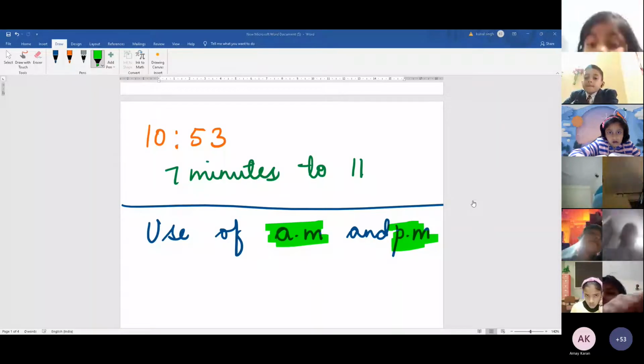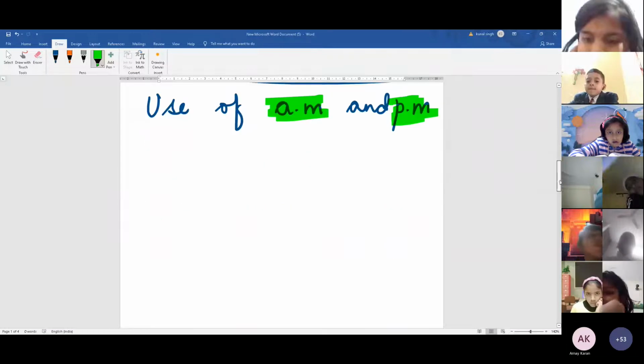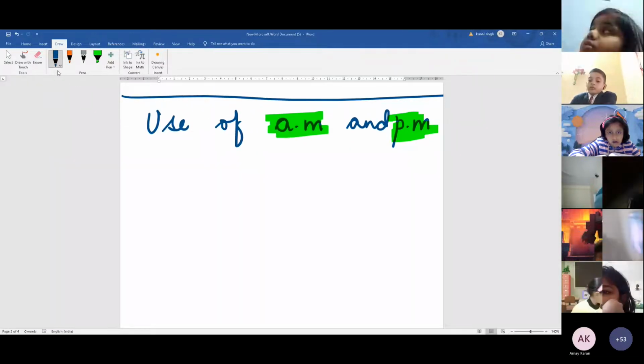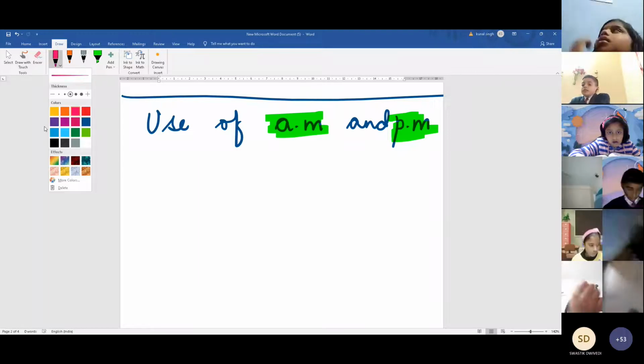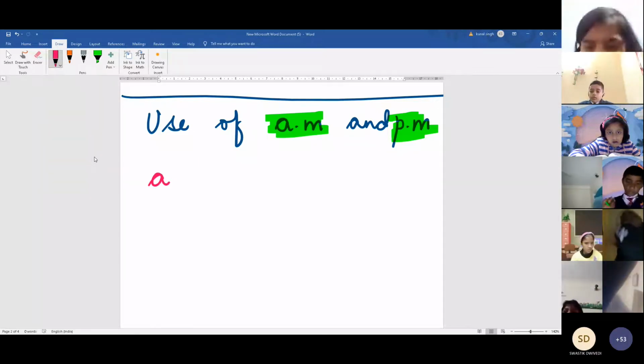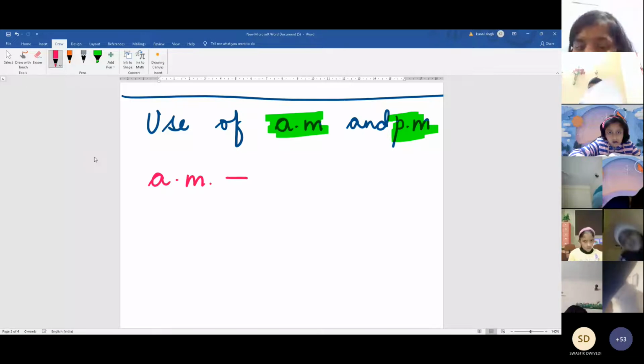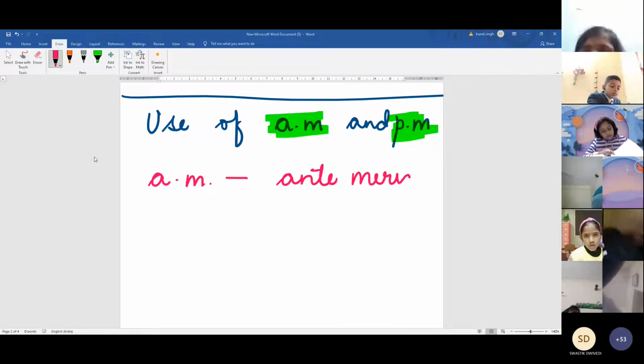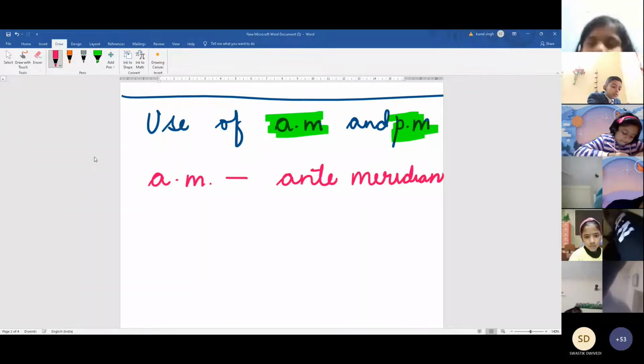Open your maths notebook. Note down in your notebook: use of AM and PM. AM stands for anti meridian.